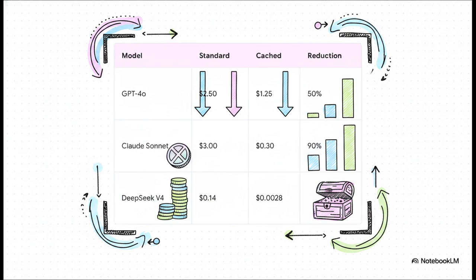Just look at the table. Notice how steeply the costs plummet when caching is utilized properly. Because those cache tokens entirely bypass the heavy pre-fill computing phase, providers can slash prices. OpenAI drops costs by 50% for cached inputs. Anthropic drops it by a massive 90%. And DeepSeek? They're offering an almost unbelievable 98% cost reduction.